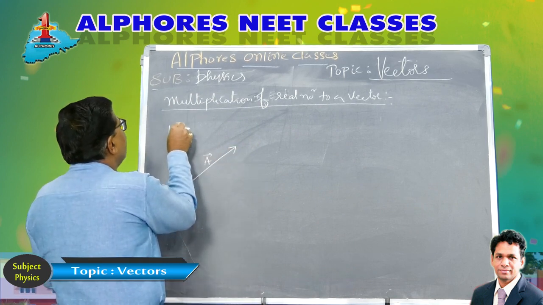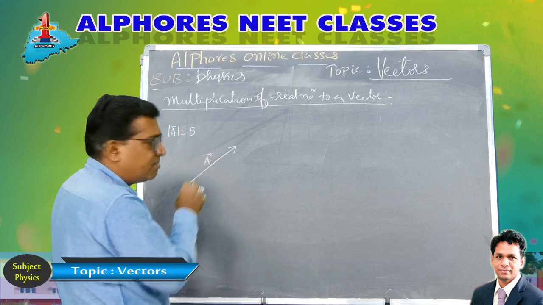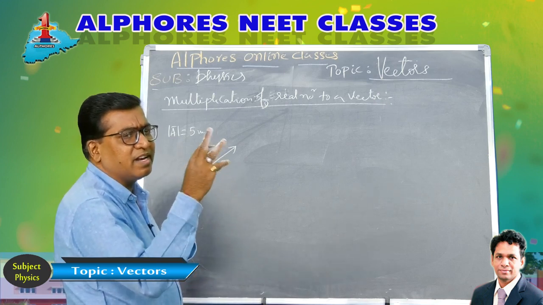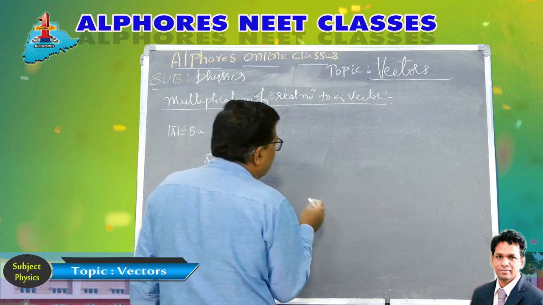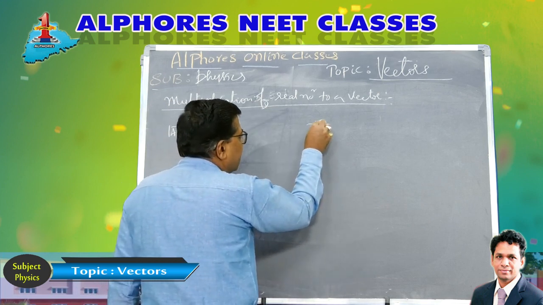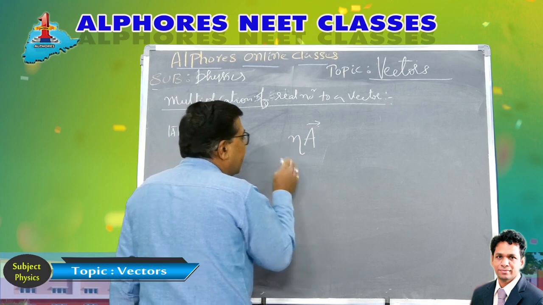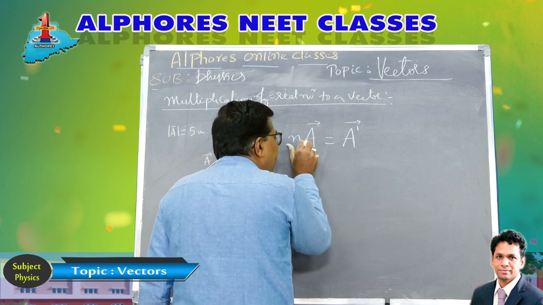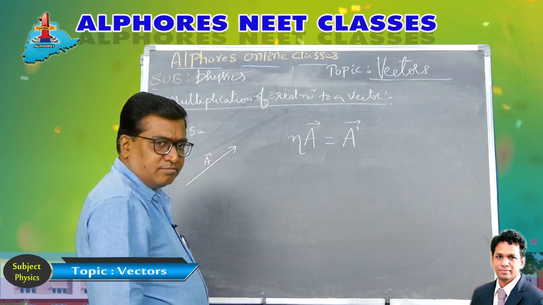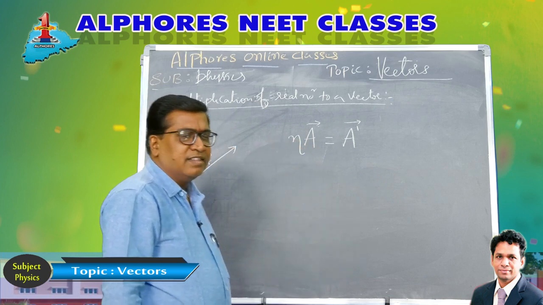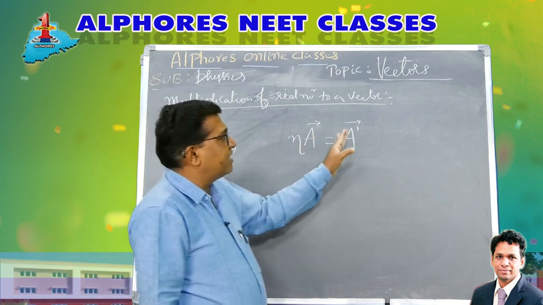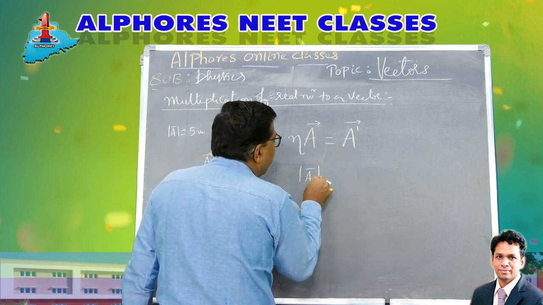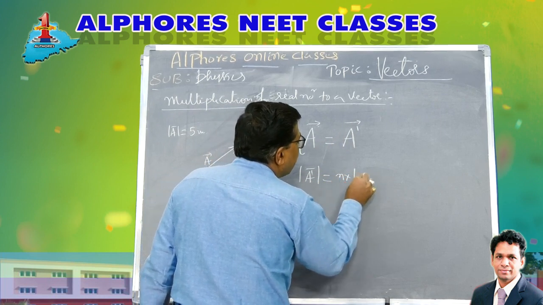Let's suppose its magnitude is already 5 units. Now I am multiplying a real number n to this. So when a vector a bar is multiplied with a real number n, I get another vector, a dash bar. Whenever a vector is multiplied with a real number, it yields another vector a dash bar, such that the magnitude of a dash bar is n times the magnitude of a.